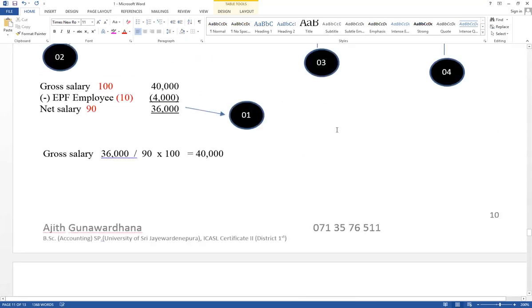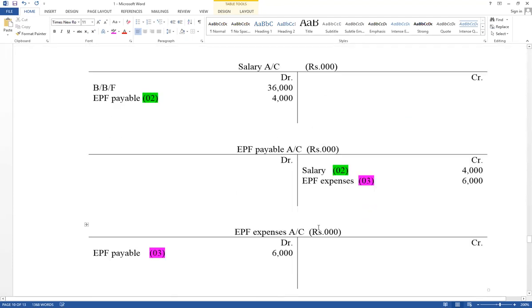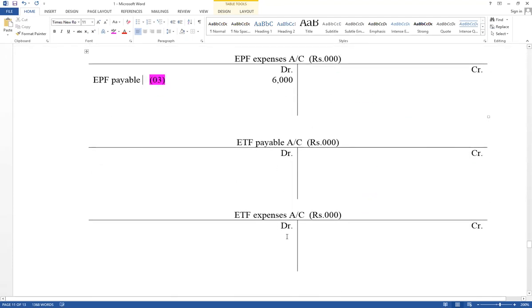Then ETF, only contribution of employer, 2000, another expense. ETF expense account debit, ETF payable account credit. Therefore, value equal 2000, ETF expense account debit and ETF payable account credit. Therefore, ETF expense account debit as ETF payable, ETF payable account credit as ETF expense. This is the fourth steps.